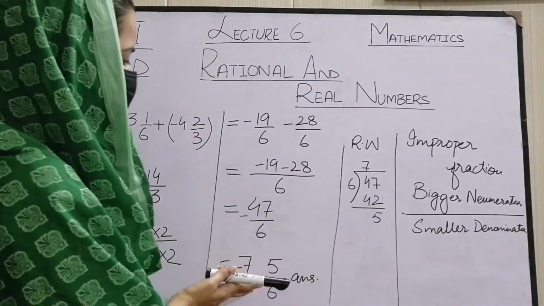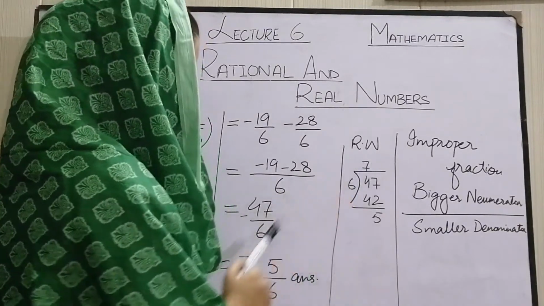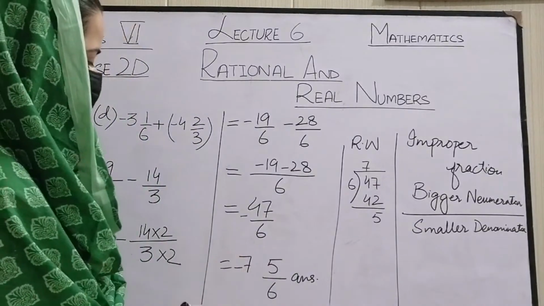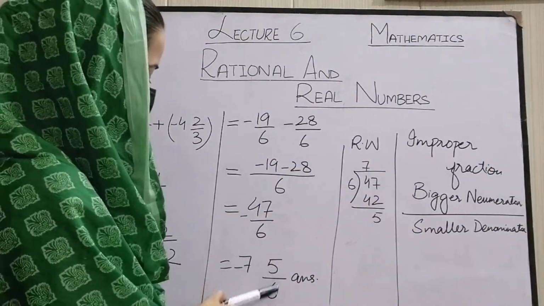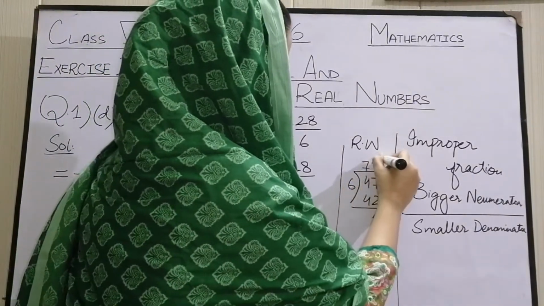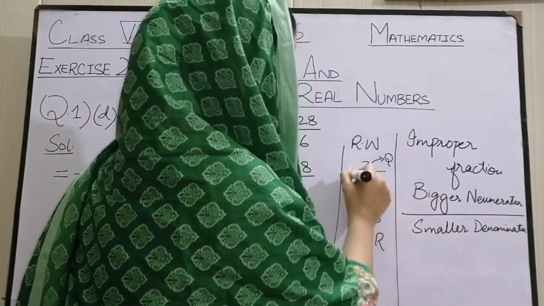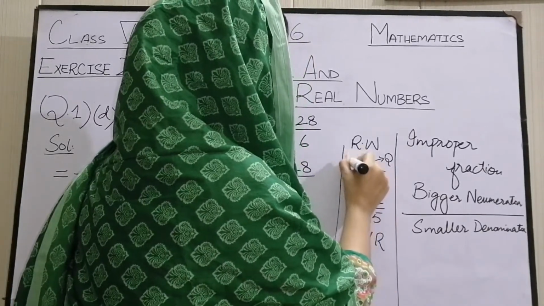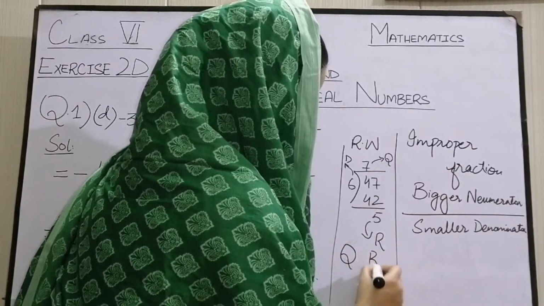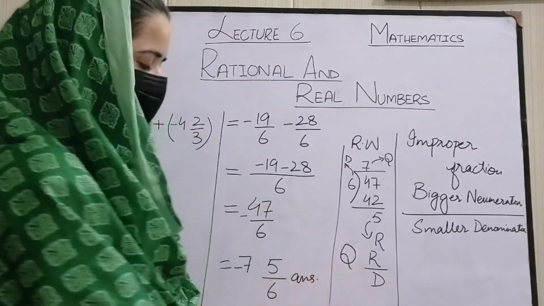How do we write it in mixed fraction? This is quotient, this is remainder and this is divisor. Writing mixed fraction is easy. Quotient plus remainder over divisor. You can remember this slide. Quotient, this is remainder and this one is divisor. Quotient plus remainder over divisor. This is how we write mixed fractions.